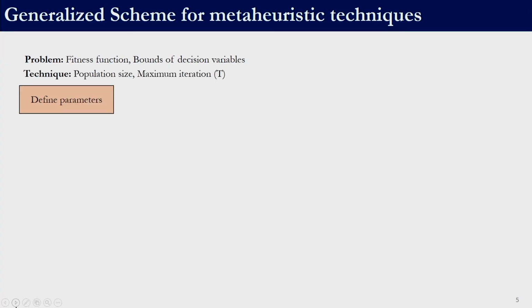So, let us see the generalized scheme for meta-heuristic techniques. To employ any meta-heuristic technique, we need the fitness function and bounds of the decision variables. That comes with the problem definition itself. If we have an optimization problem, we will have a way to estimate the quality of a solution. In most cases it is in terms of the objective function, a mathematical expression, and the number of decision variables and their respective bounds. So, the first step is to define the parameters.